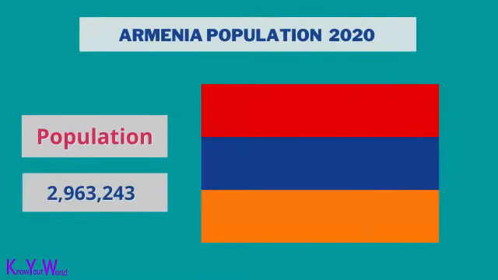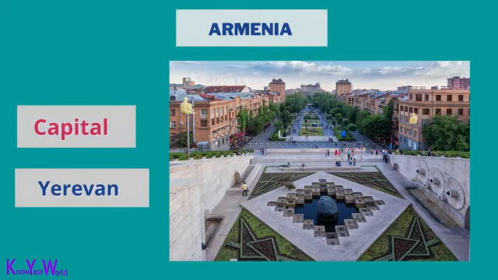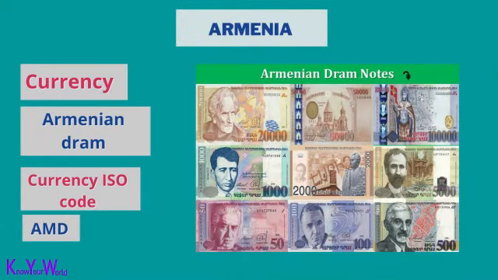Armenia population is 2,963,243. The capital of Armenia is Yerevan. The currency of Armenia is the Armenian dram. The ISO currency code is AMD.